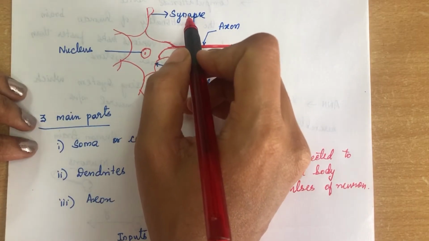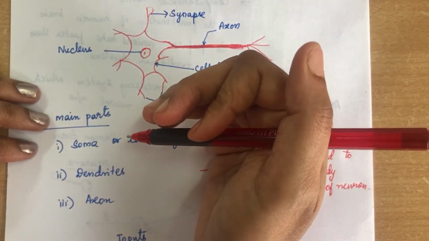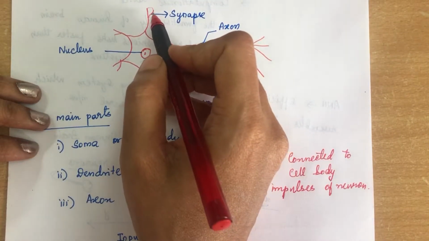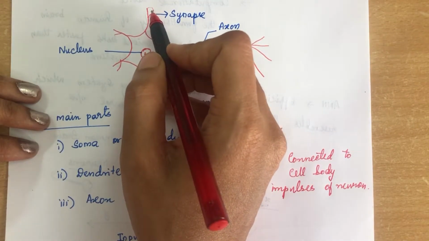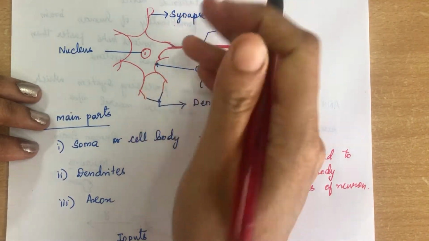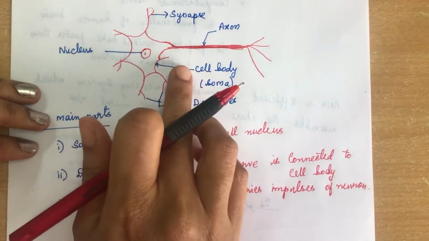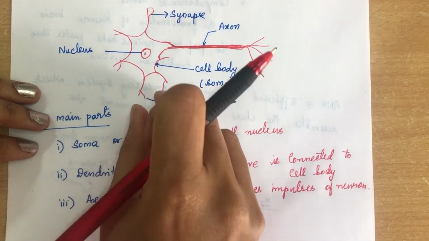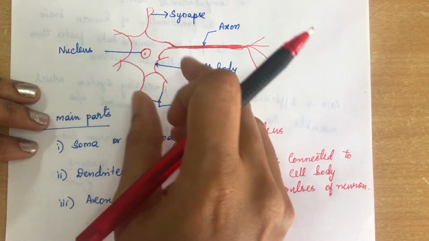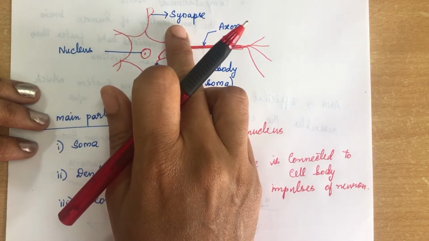So it is through these synapses that the neuron is introduced to another neuron. When the neuron is connected to another nearby neuron, there will be a small bulb-like organ through which it will be connected to the next nearby neuron. This is called a synapse. So these are the terms used in a biological neuron. One is the cell body, and we have dendrites. There will be small nerves connected to the cell body, that is called dendrites, and you have a small bulb-like organ that is called a synapse.